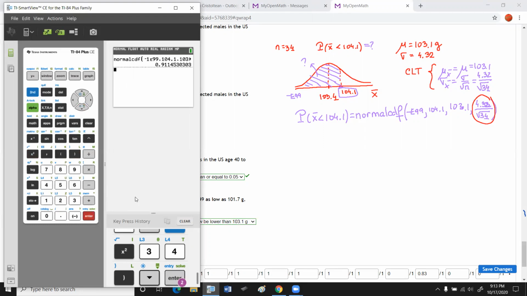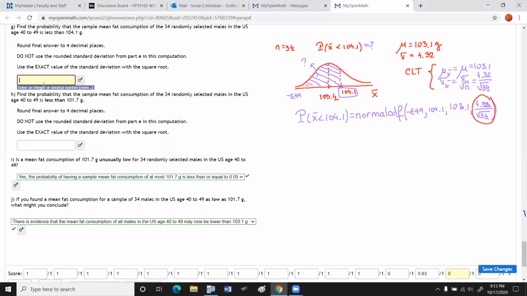And here is the answer. They say round to 4 decimal places, 0.9115. So the answer right here, and I'll write this down.